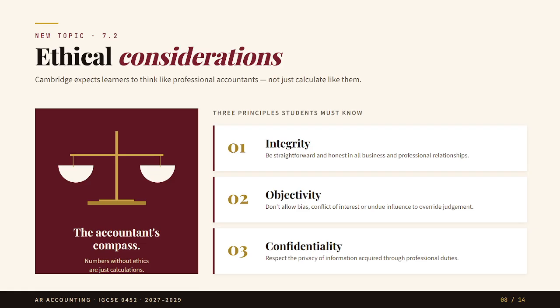There are 3 principles shown on these slides. Integrity means honesty. For example, an accountant should not hide expenses just to show more profit. Objectivity means fairness. The accountant should not be influenced by friendship, pressure from the owner, or personal benefit. Confidentiality means keeping business information private. For example, an accountant should not share company information with outsiders. So students should remember, ethics is not just a theory topic, it is about professional behavior in real life.